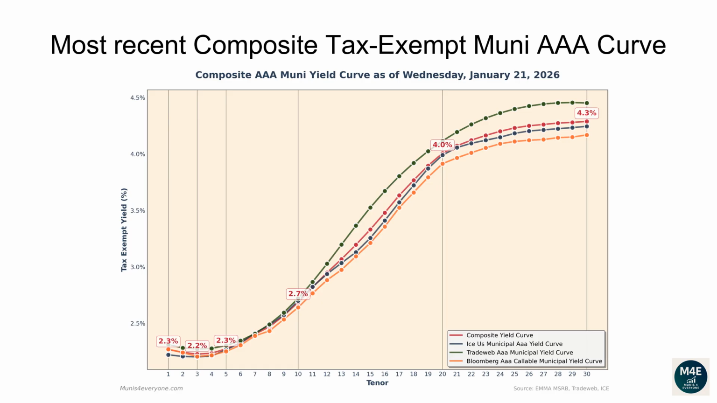The one-year composite tax-exempt yield is 2.27%. The two-year yield is 2.24%. The 3-year yield is 2.23%. The 5-year yield is 2.27%. The 10-year yield is 2.69%. The 20-year yield is 4.01%. The 30-year yield is 4.29%.